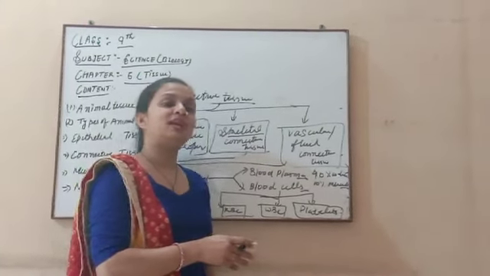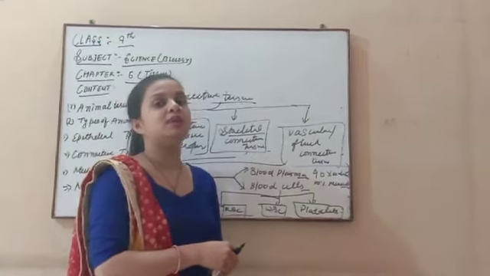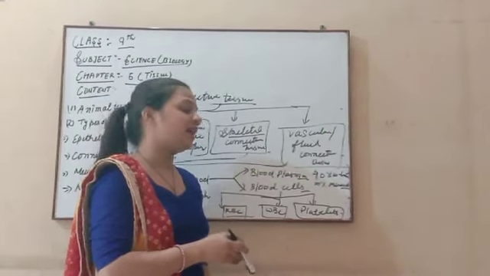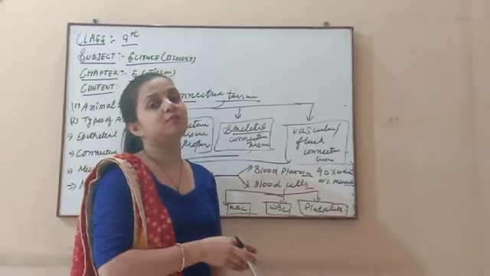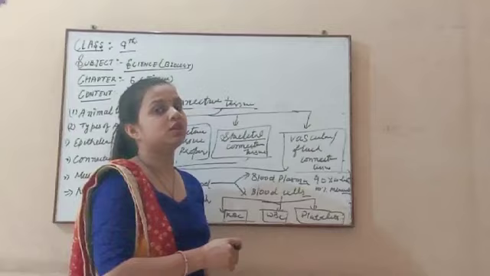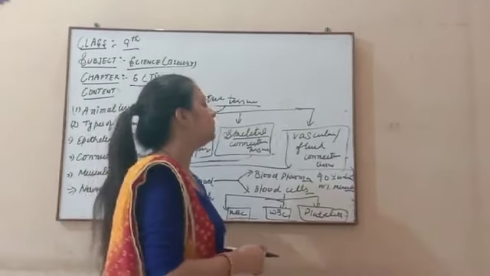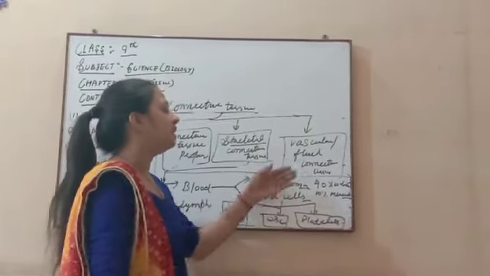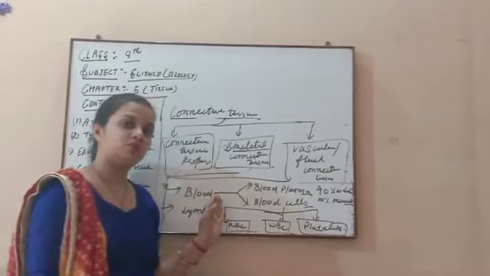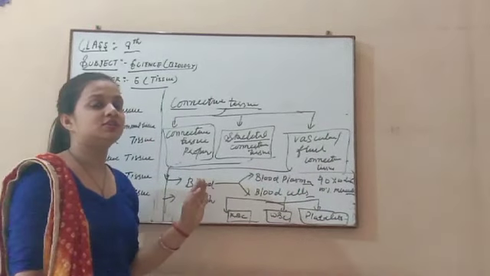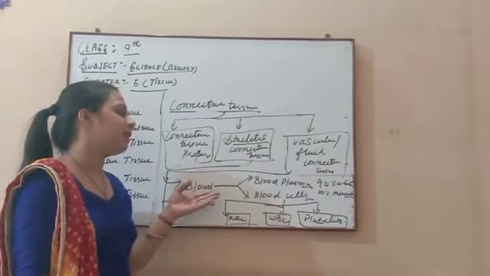Because of the platelets present in our body, the flow of blood is prevented from continuing after injury. Prevention of the blood flow, or clotting of the blood, is done by the platelets. So these are the main vascular tissue present in our body, which connects one part of the body to another part of the body.